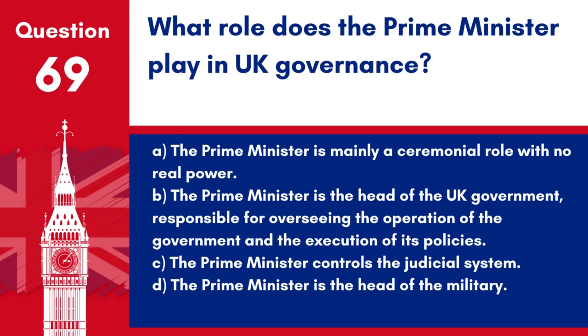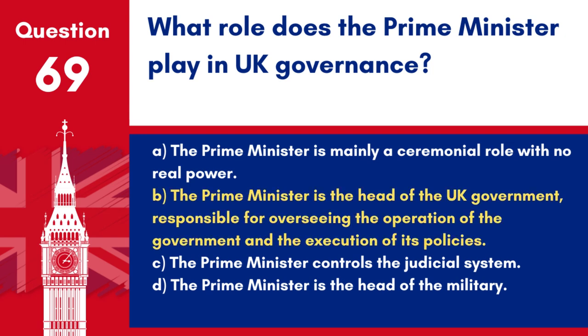Question 69. What role does the Prime Minister play in UK governance? A. The Prime Minister is mainly a ceremonial role with no real power. B. The Prime Minister is the head of the UK government, responsible for overseeing the operation of the government and the execution of its policies. C. The Prime Minister controls the judicial system. D. The Prime Minister is the head of the military.